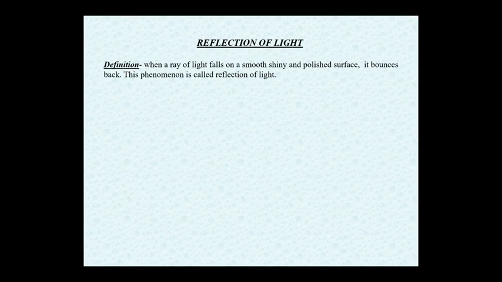We have already studied reflection of light in class 10th. Let us understand this with the help of a diagram. We have taken a plane mirror. A ray of light falls on the mirror at a point P, and then it bounces back. This phenomenon is called reflection of light.